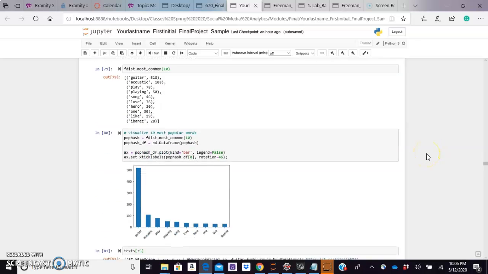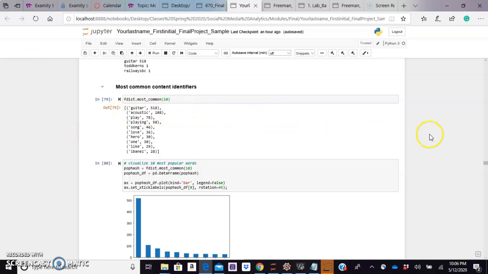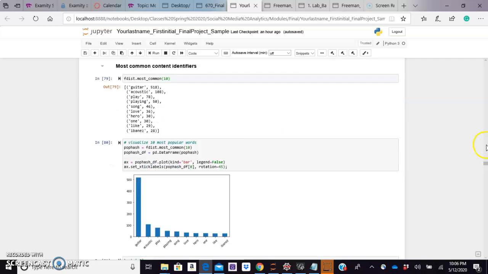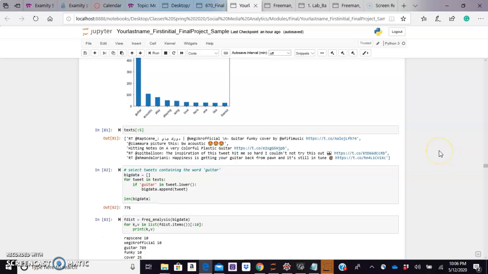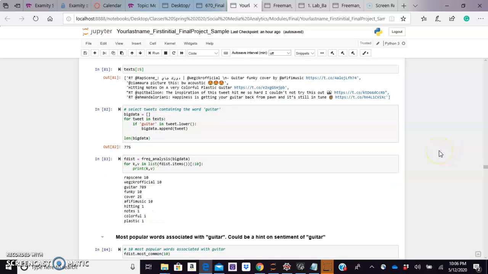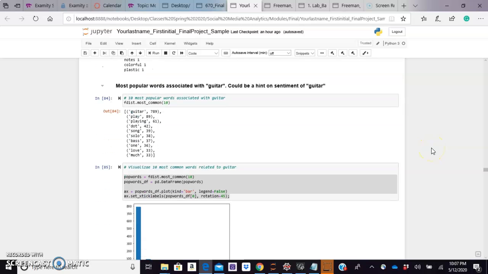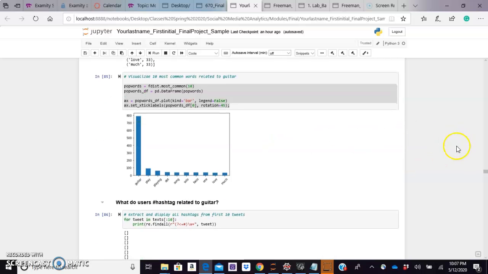Now we're going to look at content. Obviously, we see guitar, acoustic, playing, song, love, hero, one, and interestingly enough, a competitor is picked up in the most common identifiers, which is really interesting. So we know that there's a lot of folks out there currently talking about Ibanez guitars. So that'll give us some insight. Popular words associated with guitar are also playing, song, solo, bass, love, much, etc. And then we visualize that.